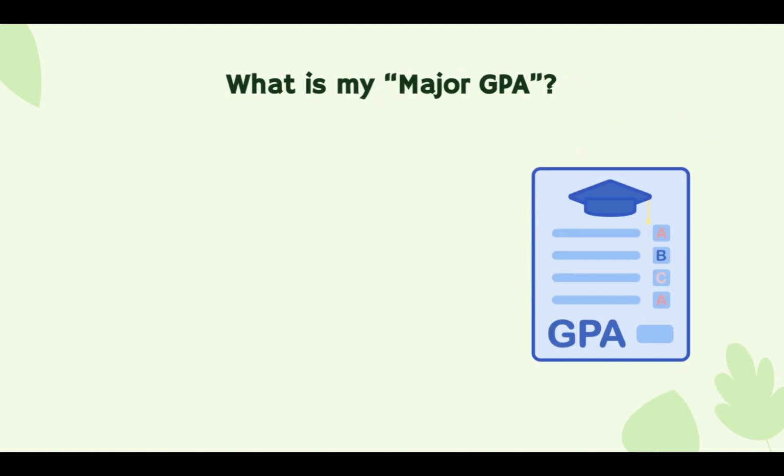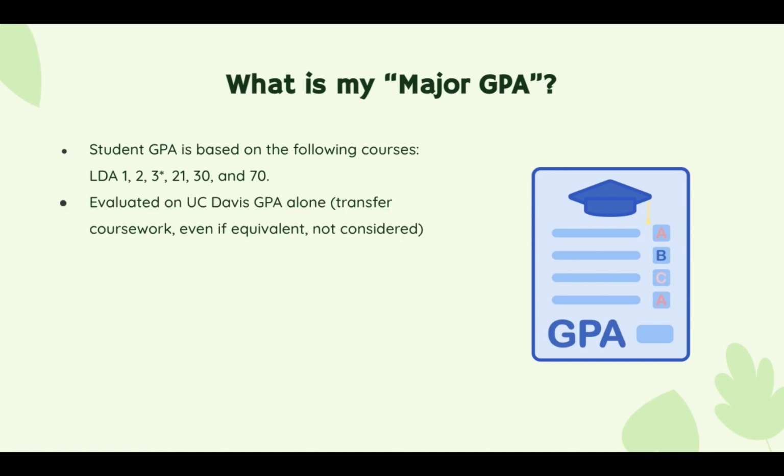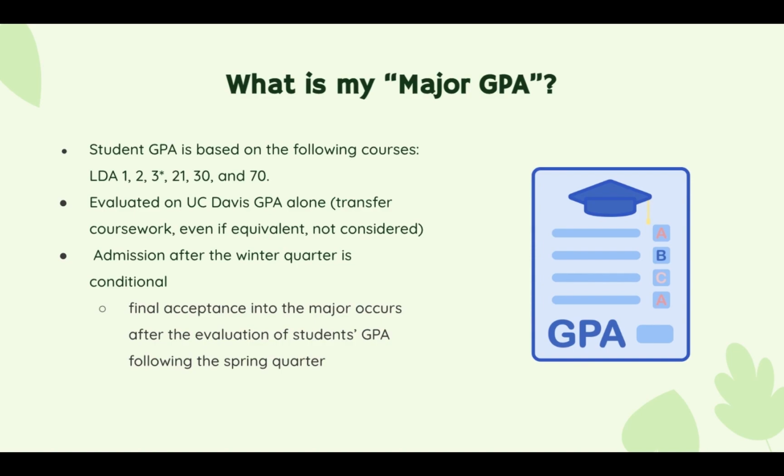And we can start by talking about major GPA. Major GPA takes into account just the grades a student receives in LDA coursework, including LDA 1, 2, 3, 21, 30, and 70. It's important to note that this only includes courses taken at UC Davis, so grades received for transfer coursework would not be factored into the major GPA. Another important thing to note is that admission after your winter quarter is conditional, so it's important to keep up your grades in the spring.